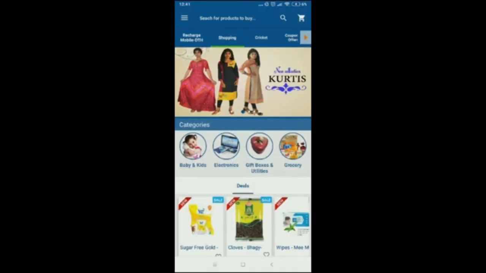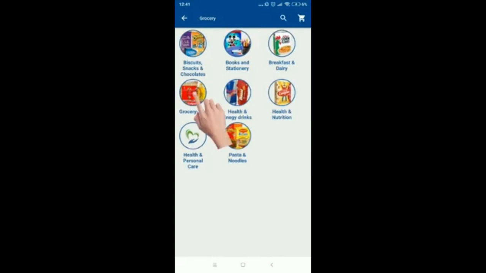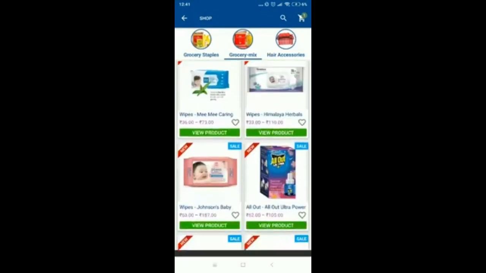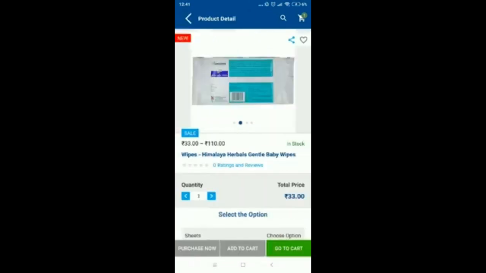How to do online shopping. Click on Shopping tab. Select one category. Choose products from a wide range of collection.